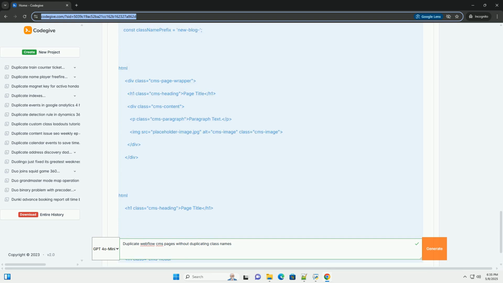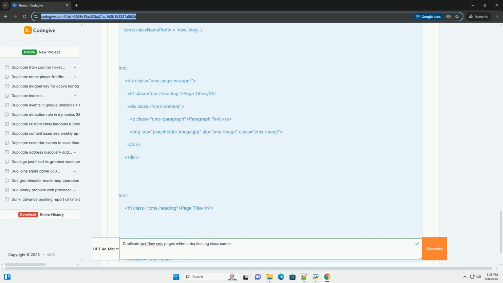Step-by-step implementation. 1. Project setup in Webflow. Create a CMS collection. Start by creating the CMS collection you want to duplicate pages within, for example, blog posts, projects, or products. Design a template page. Design the template page for your collection, ensuring you have elements styled with specific class names. This will be the base design that you'll be duplicating.